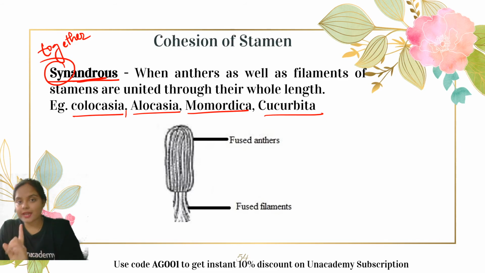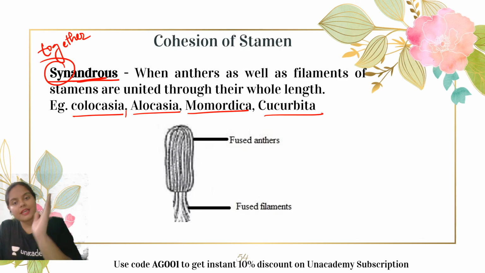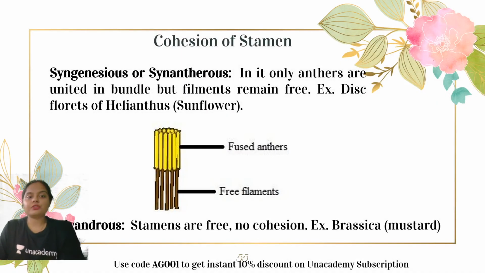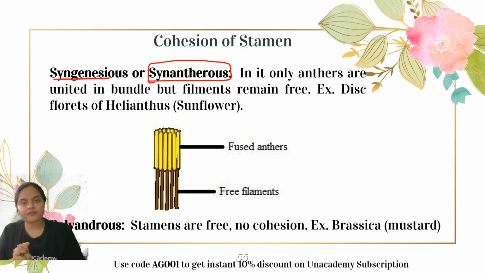Okay, guys. So adelphous is characterized by fusion of only the filament. Synandrous means the fusion of the entire stamen length. Okay. Now let us go through another condition, which is syngenesious condition or synantherous condition. Synantherous. Syn is together. Antherous is anther. That means in this condition, what happens? Only the anthers come together and fuse, whereas the filaments stay free.